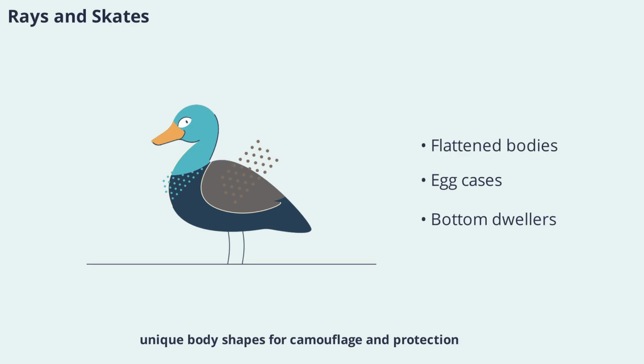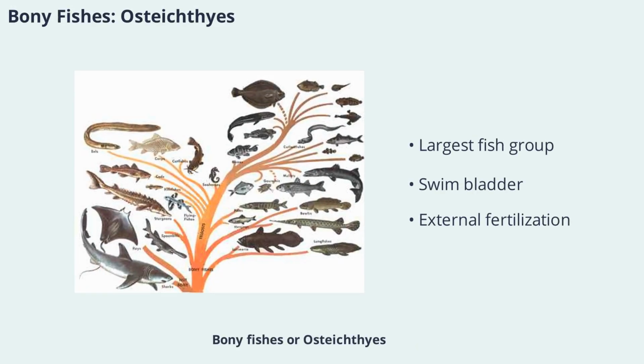camouflage and protection. Bony fishes, or osteichthyes, represent the largest and most diverse group of fishes with around 30,000 species. This group includes both ray-finned and lobe-finned fishes. Bony fishes are found in nearly every aquatic habitat from freshwater lakes to the open ocean. Their bodies are typically covered in scales and they possess a swim bladder for buoyancy. Most bony fishes lay eggs that are fertilized externally. Their gills are covered by a protective flap called the operculum, and they exhibit a wide range of feeding and